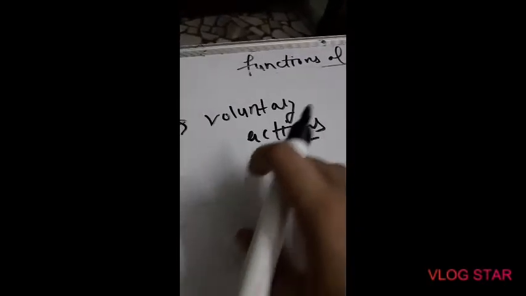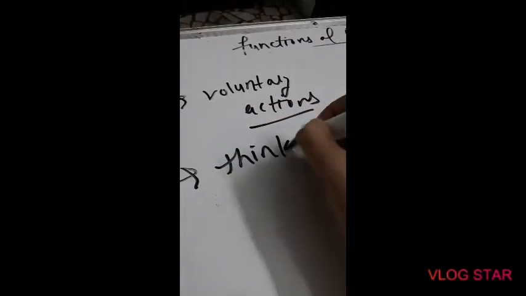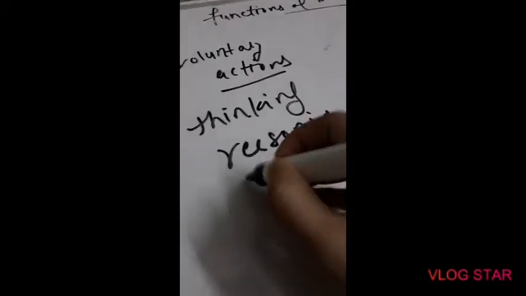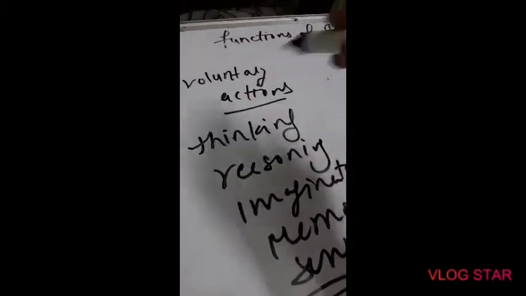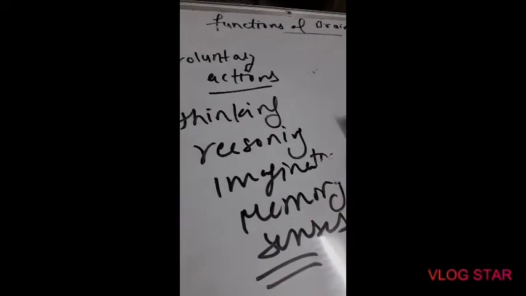Besides this, it also controls thinking, reasoning, imagination, memory and all the senses. All these are functions of the cerebral hemisphere.